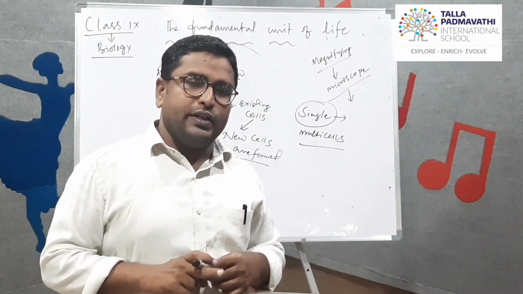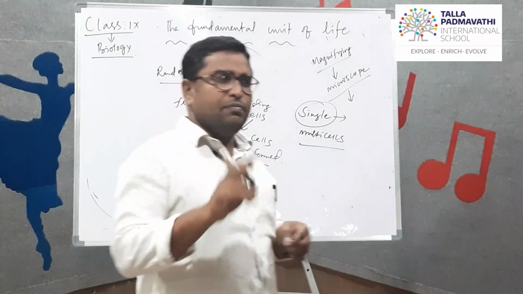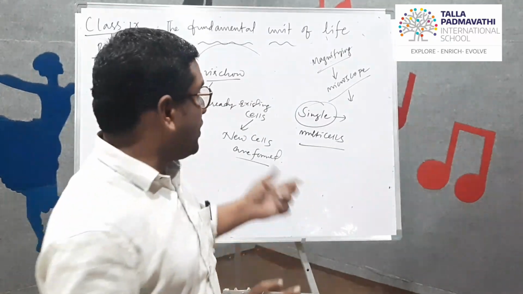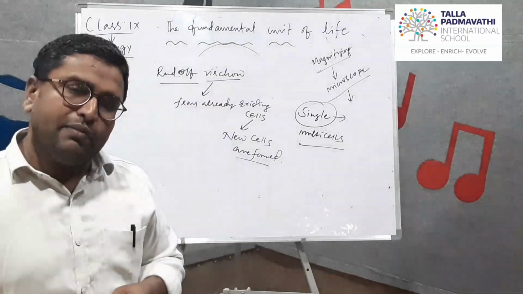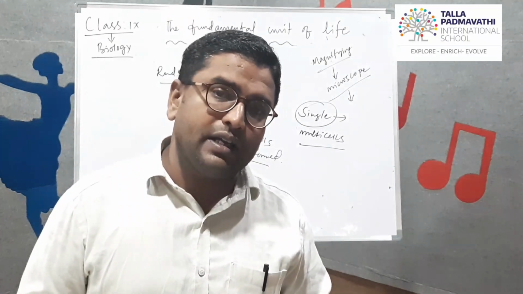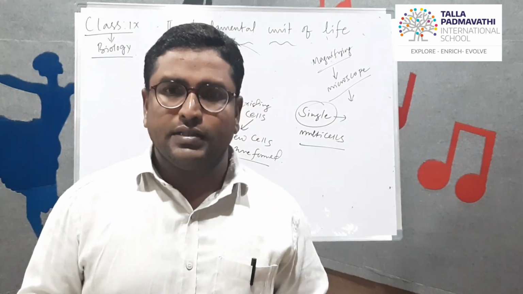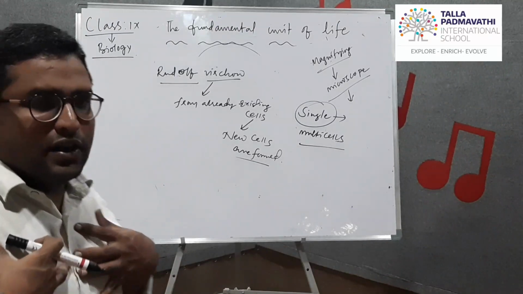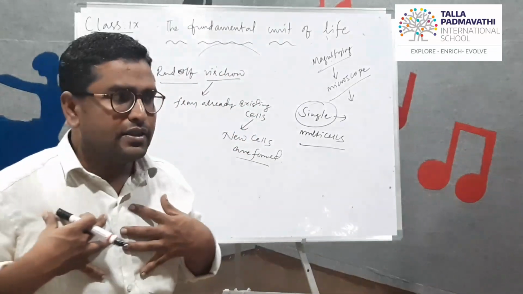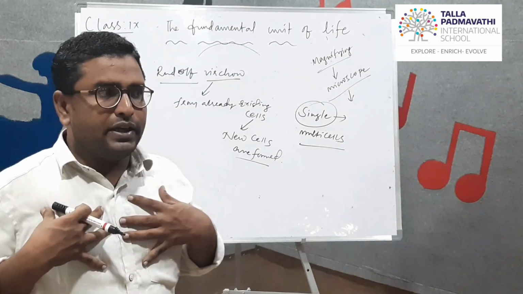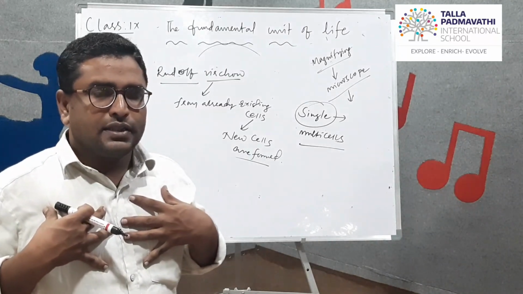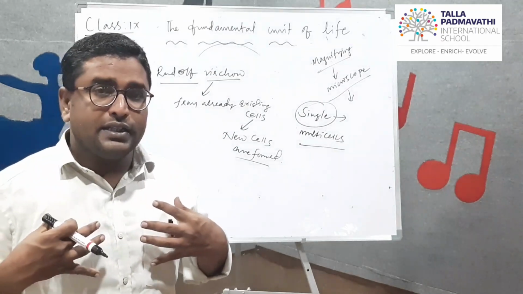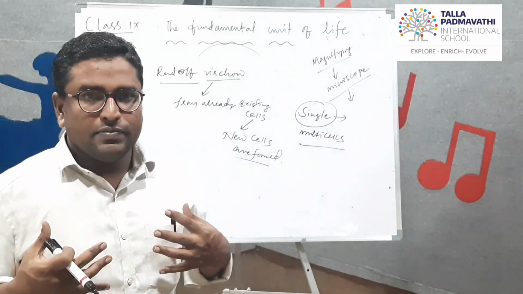If an organism's body is made up of a single cell completely, that is called a single cellular organism. If an organism's body is made up of many cells, that is called a multicellular organism. Our body is multicellular, made up of many cells.